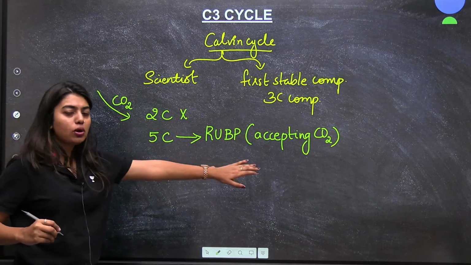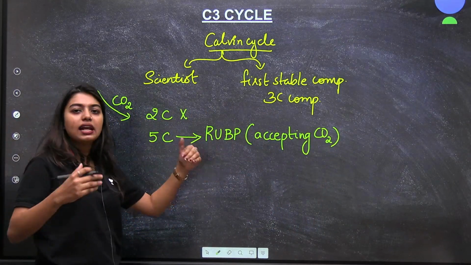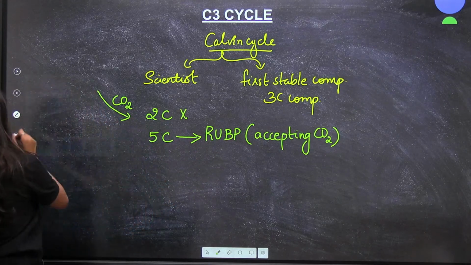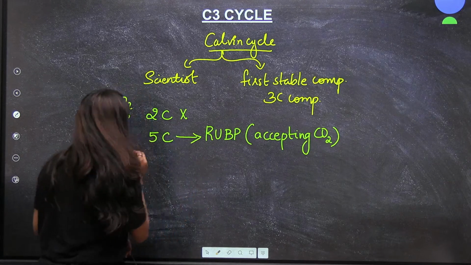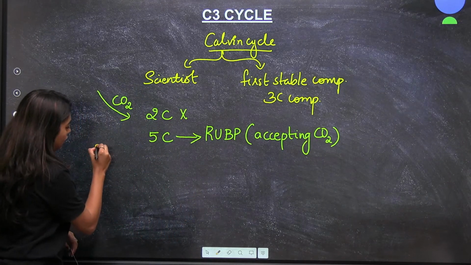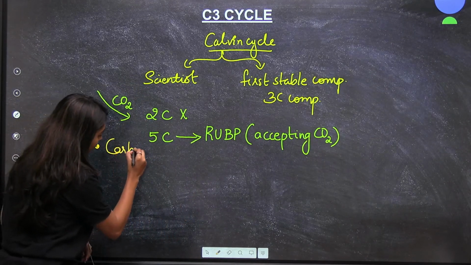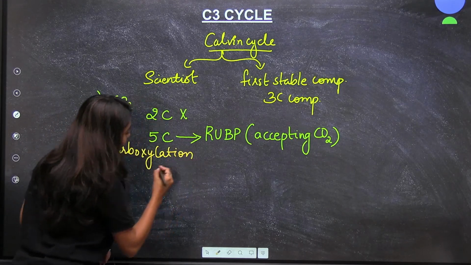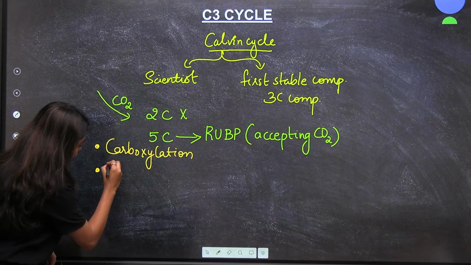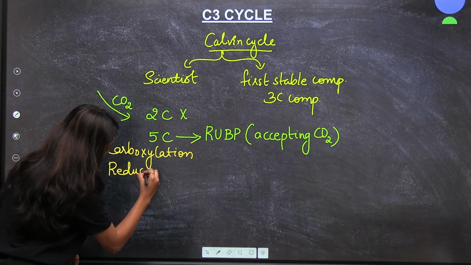Okay, so after this finding, they put 3 main steps for the process. The first step was called carboxylation, that means you're accepting carbon. The second step was called reduction, I'll tell you what is reduction.